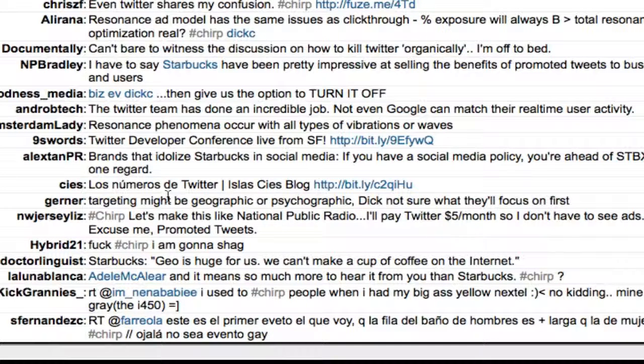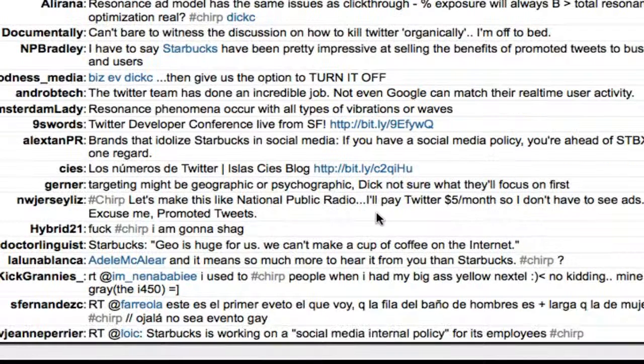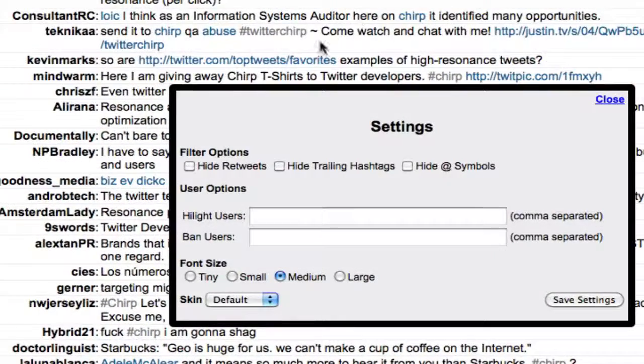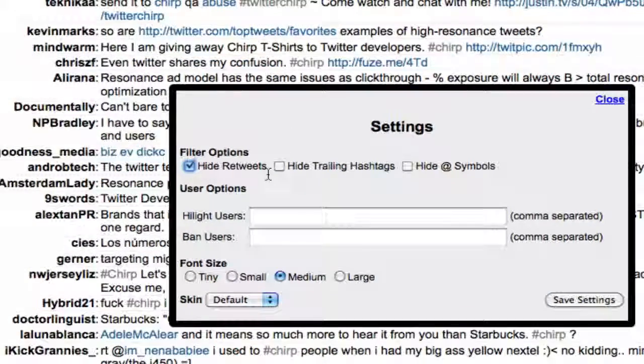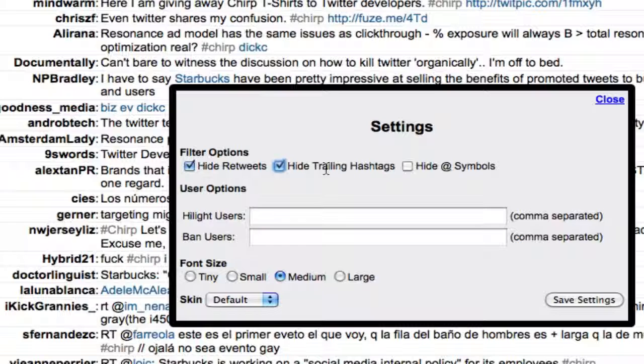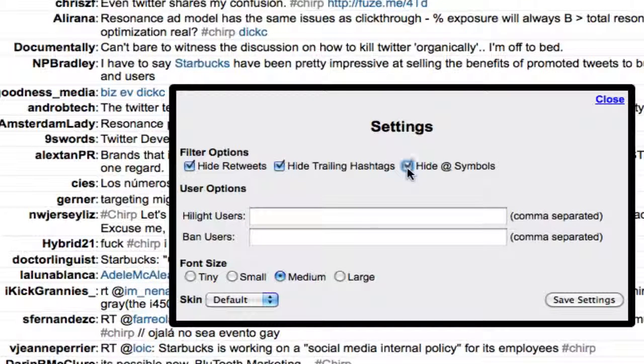And over time, this makes a big difference in how much information you're being presented with. I want to see the original comments as much as I want to see the other comments. So I can turn that on and off so that I can see it, right? Makes sense? So in this case, I'm going to go back to settings. I'm going to turn off retweets again. I'm going to hide the trailing hashtags because people are adding lots of other hashtags onto various things. And I'm going to go ahead and hide the @ symbols again.